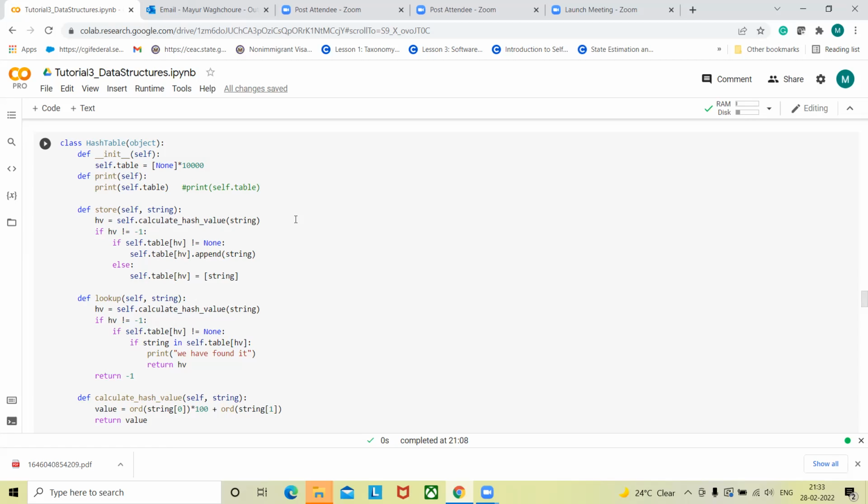This is just at a high level, I'm just trying to explain this. What we have done is taken all those elements and passed them through a hashing function, some sort of function where x is the input, it is passed to a certain function f, and we get output y.